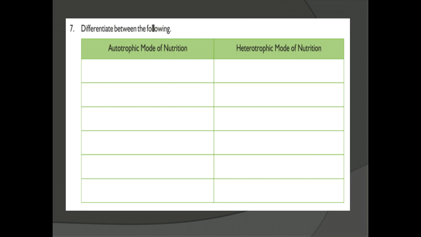We can see these types of nutrition in sources of food, that is producers and consumers. Autotrophic mode of nutrition is available for plants, whereas heterotrophic nutrition is available for consumers, that is animals, right?